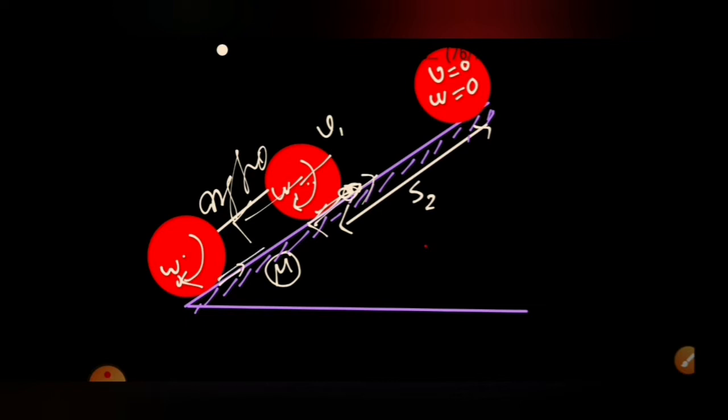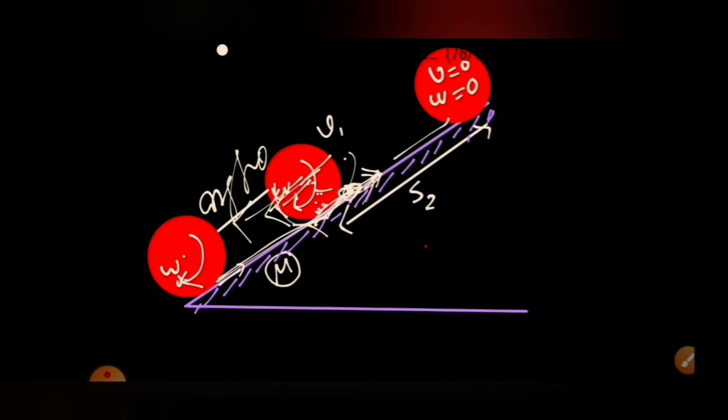From this point to this point, sliding took place, and we found the velocity at the point when pure rolling starts. After pure rolling starts, friction force becomes static and acts in the upward direction. With friction force upward and mg sine theta downward, the net acceleration is in the downward direction. That's why the velocity will be decreasing, and omega will be decreasing.